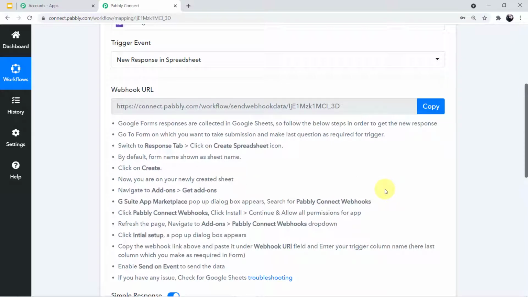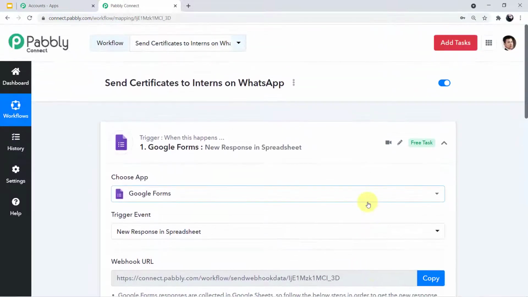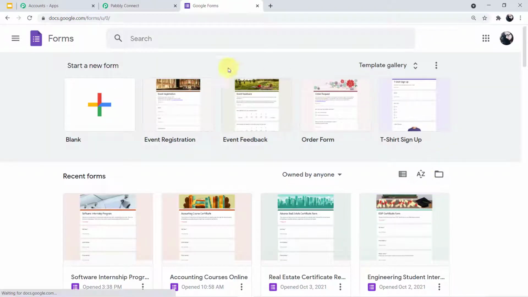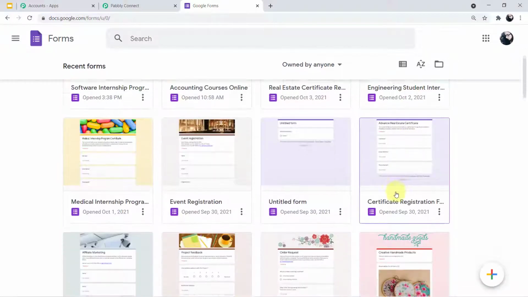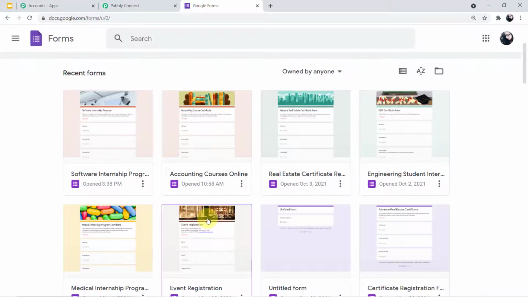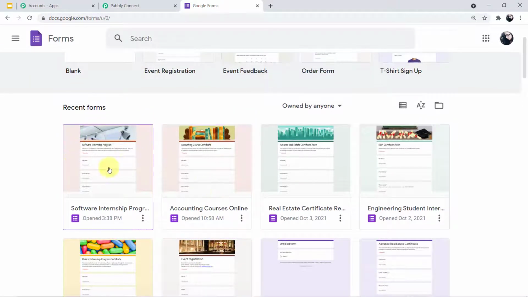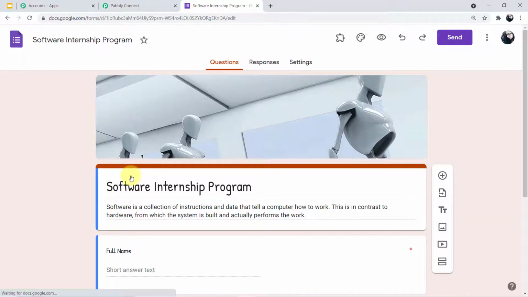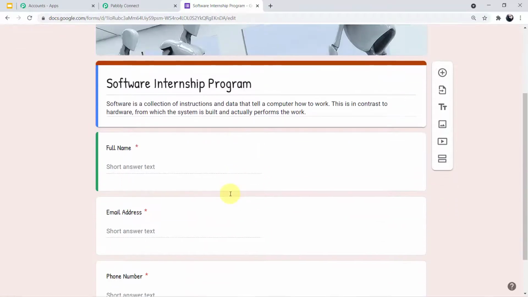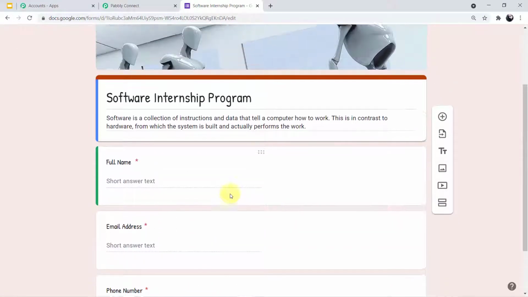Now for that we have to go to our Google Forms. So guys, as you can see, this is my account on Google Forms. Here you can see I have created various forms. For this particular workflow, I've created this form, Software Internship Program. Let me open it. Here you can see this is the particular form.